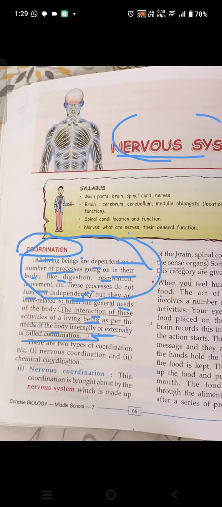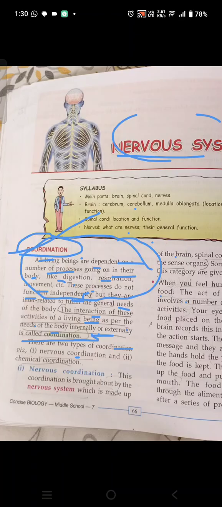Which interaction? The interaction of the activities of a living being as per the needs of the body, internally or externally, is called coordination. So this coordination is clear according to me. If any doubt is there, you can ask.